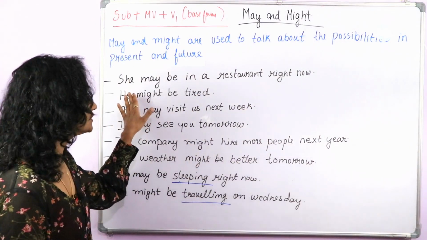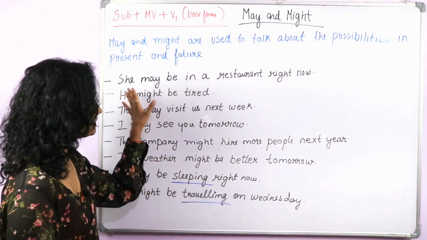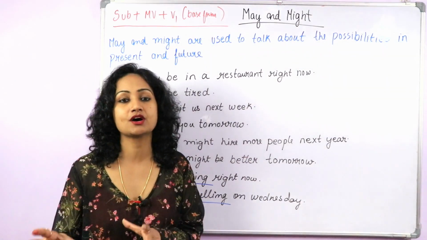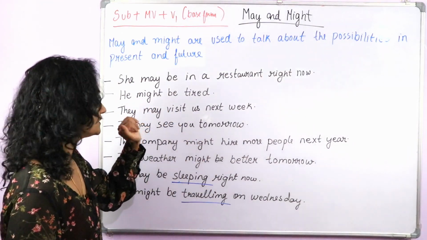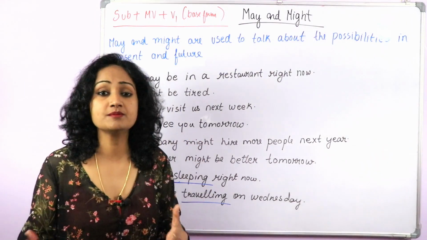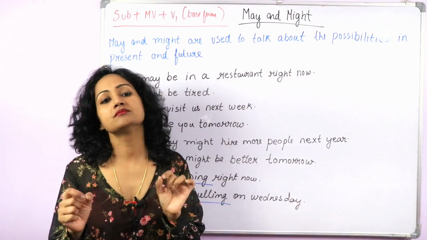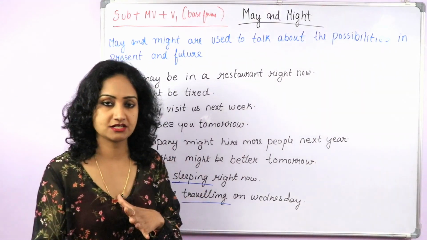Okay, so do you think she may be in a restaurant right now? Or do you think she may not be in a restaurant right now? So this way the question will sound good. He might be tired. Do you think he might be tired? Do you think he may be tired? Do you think he may not be tired? So just by putting "do you think," you can frame a good question using may and might.